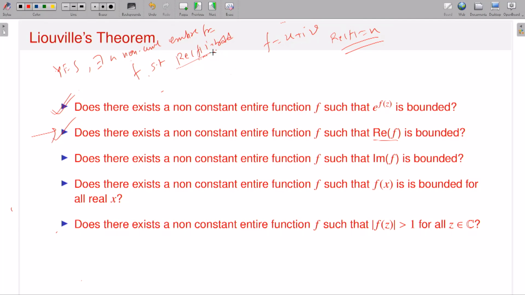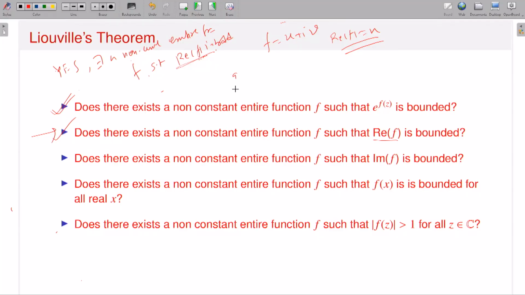So therefore you cannot apply Liouville theorem on the function f itself. Because what do you say? There exists a non-constant entire function f such that the real part is bounded. That you can have, no? So you can assume that the real part could be bounded, but it might happen that the imaginary part is unbounded. So therefore you cannot apply Liouville theorem on the function f itself, because the real part of f being bounded will not imply that your function f is bounded.